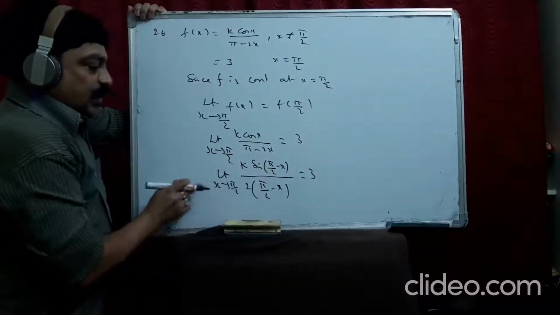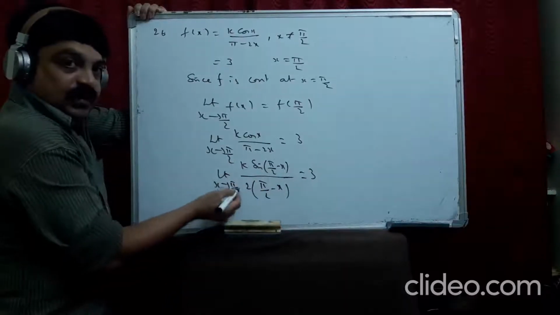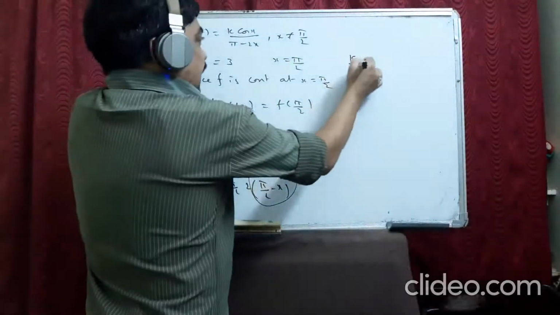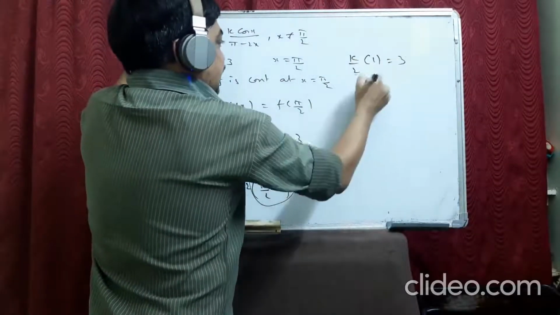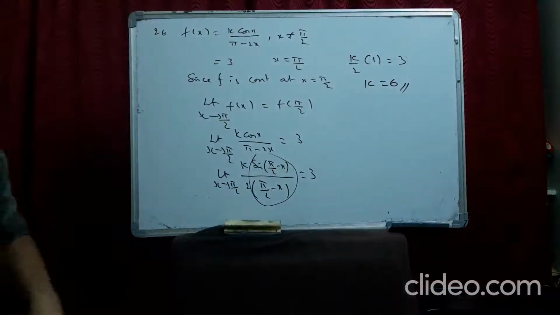Now see, when x tends to pi by 2, pi by 2 minus x tends to 0. So sin theta by theta becomes 1. K by 2 into 1 is 3. So k is 6. Directly you can write.